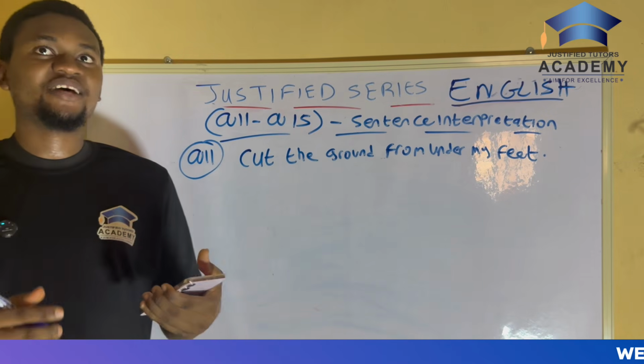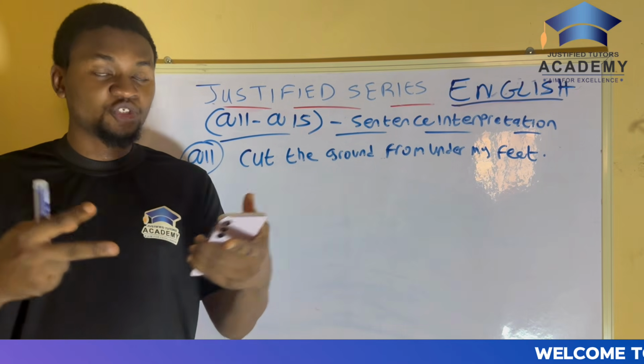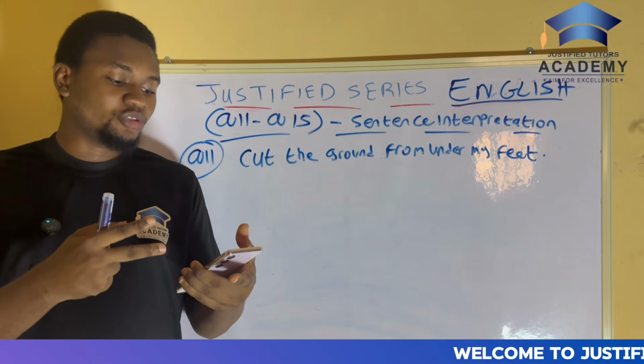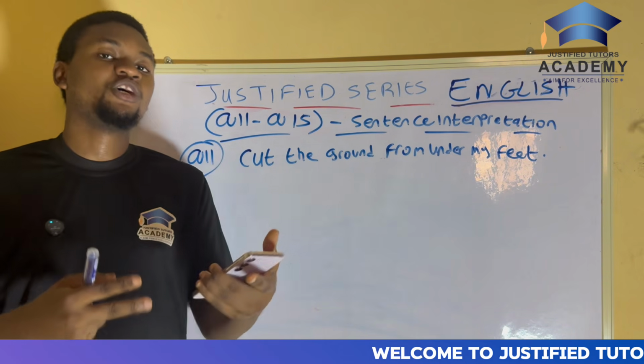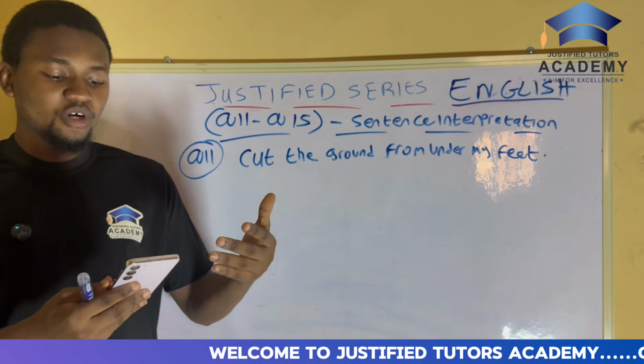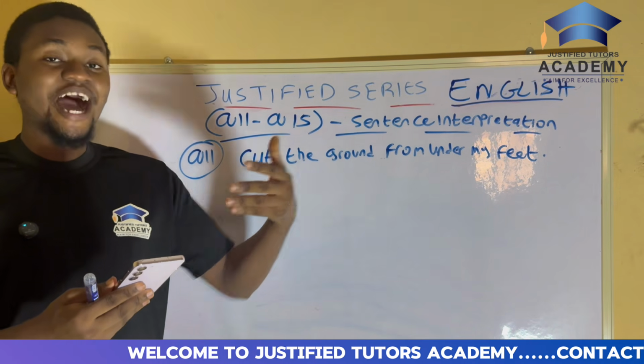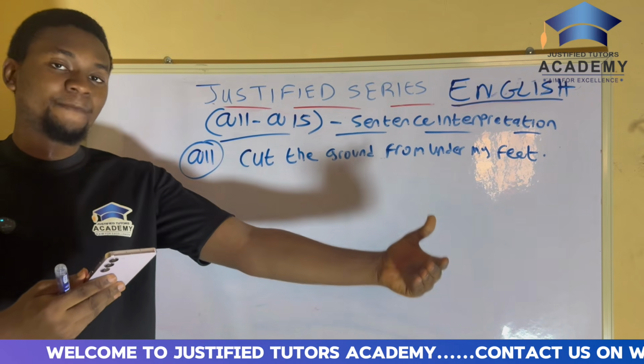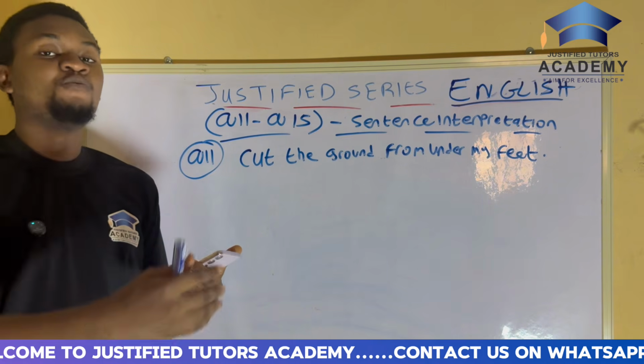So again, there are two people trying to oppose each other. When the person reveals such information, it will weaken the argument of the other person. It makes the other person's point of view weaker.